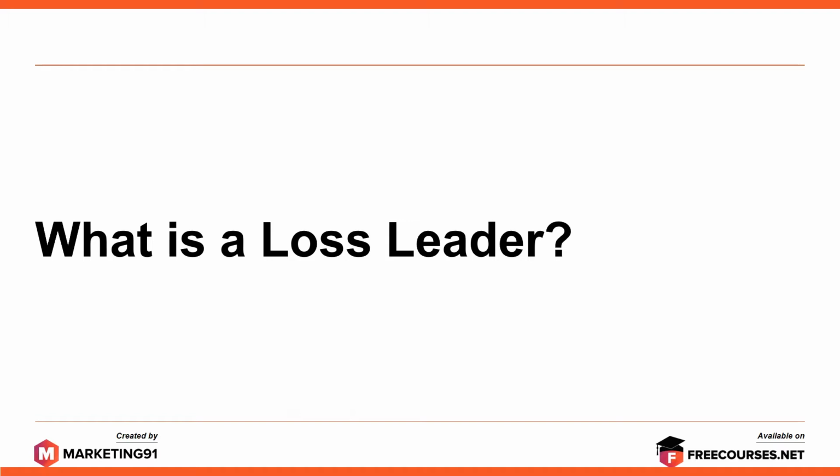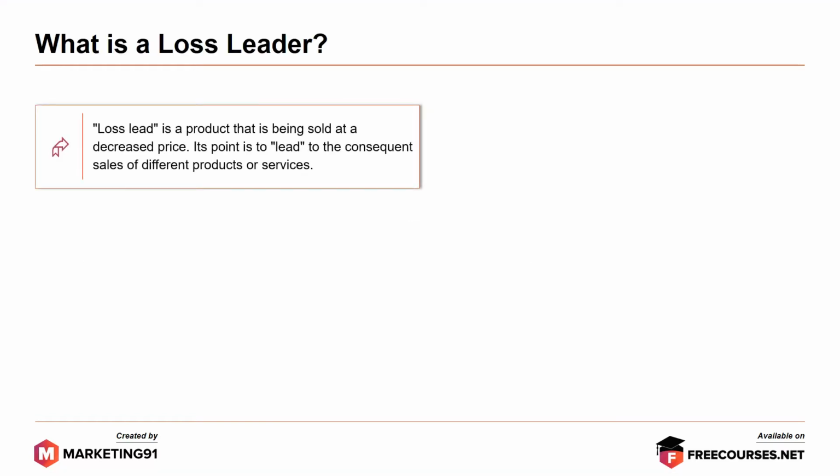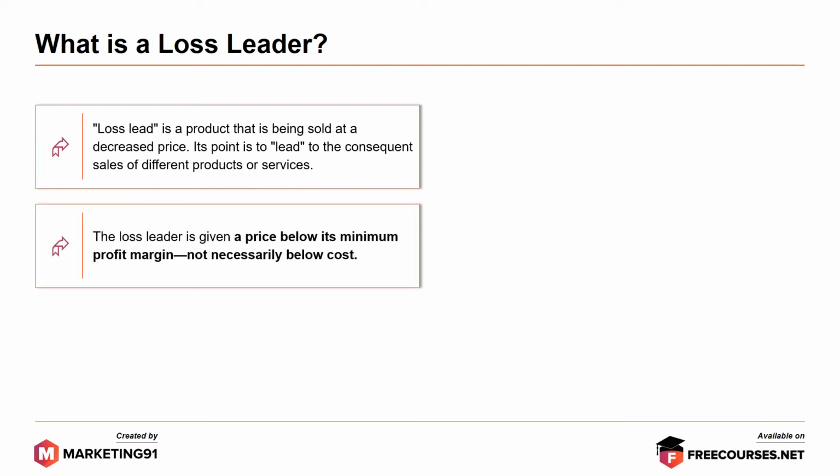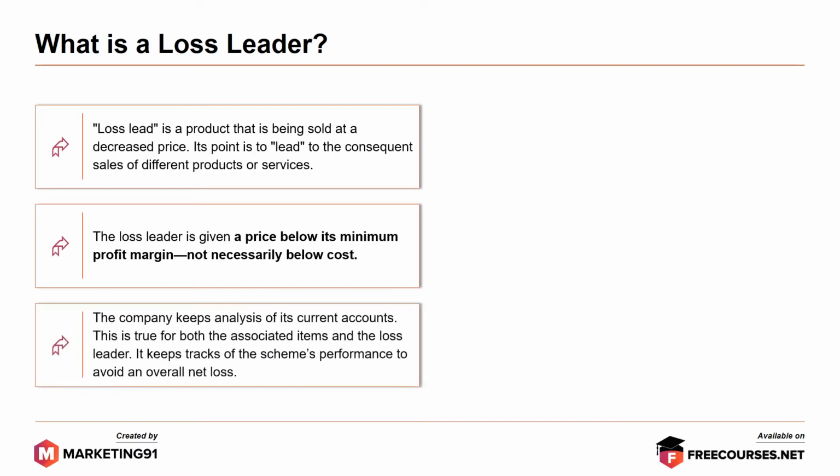What is a loss leader? A loss leader is a product that is being sold at a decreased price. Its point is to lead to the consequent sales of different products or services. The loss leader is given a price below its minimum profit margin, not necessarily below cost. The company keeps analysis of its current accounts. This is true for both the associated items and the loss leader. It keeps track of the scheme's performance to avoid an overall net loss.